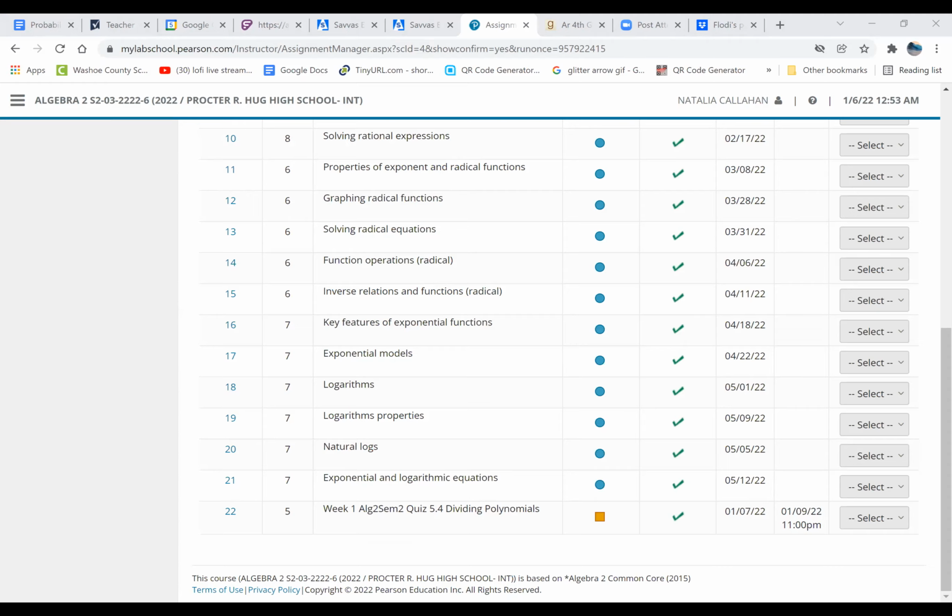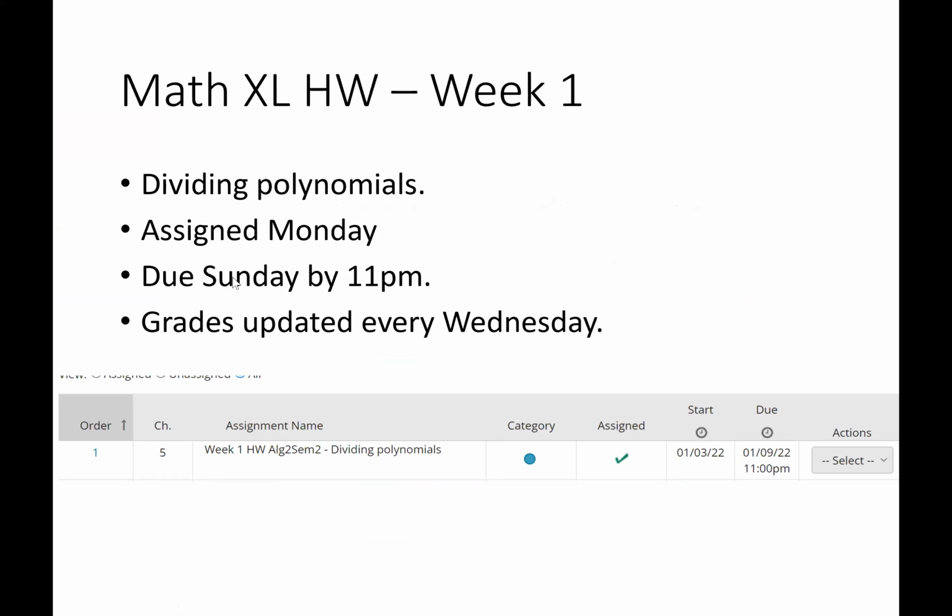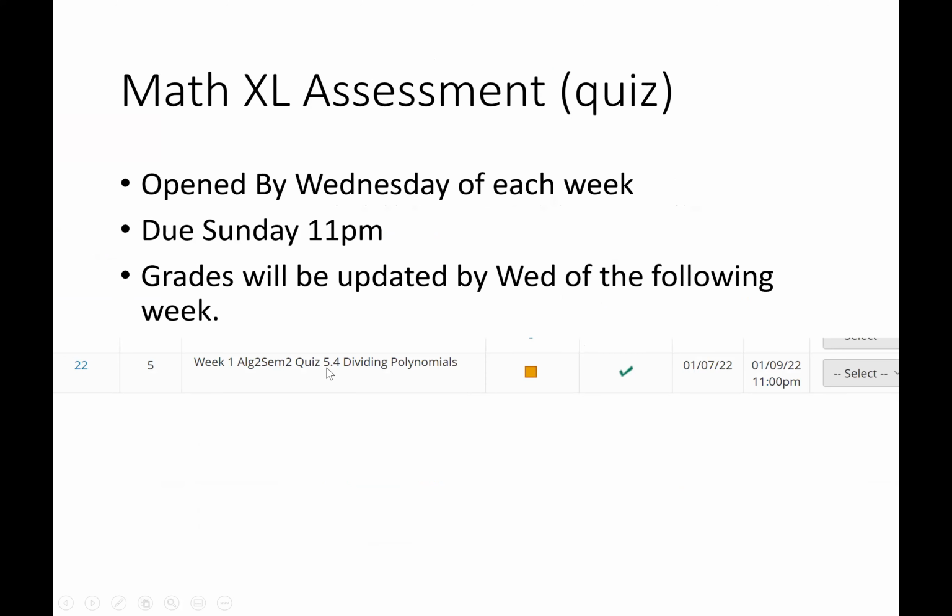All right, you guys, well, there you have it. That basically concludes everything you need to know. Just as a quick summary, we went over 4 different questions on long division. We'll cover synthetic next week when I see you guys. Keep in mind that your Math Excel, this is your first assignment. It is due by Sunday by 11 p.m. In addition, you guys do have a quiz on dividing polynomials, and it's also due on Sunday by 11 p.m. So happy working. I hope you guys have a wonderful week.